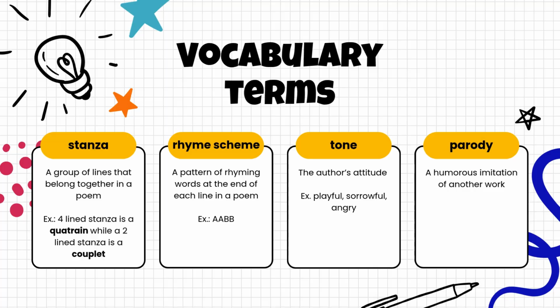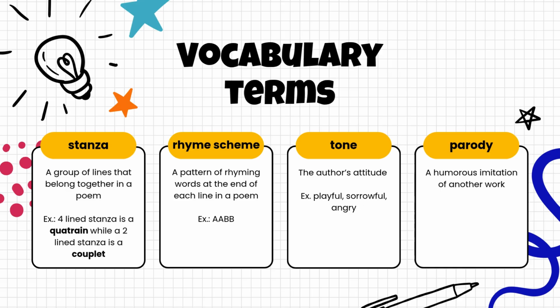So our final review, we've got a stanza, which is a group of lines in poetry that belong together. How Doth the Little Crocodile had 2 stanzas. They were made of 4 lines each, so that was called a quatrain. Then we have the rhyme scheme. That's the pattern of assigning letters to the rhyming sound at the end of each line to see if there's a pattern that gets created.